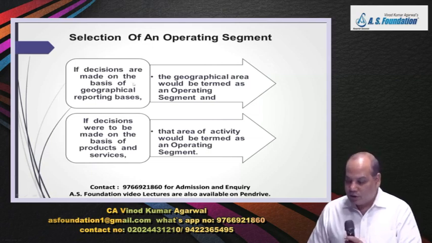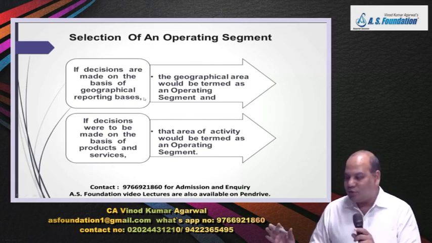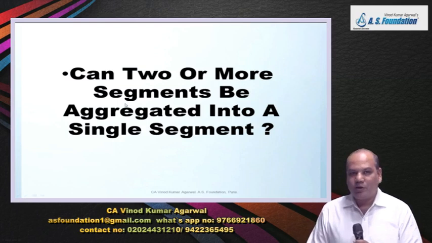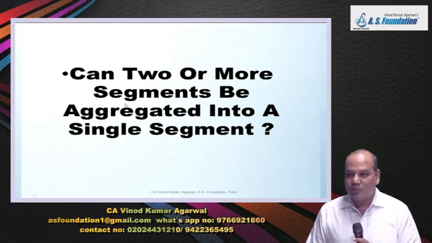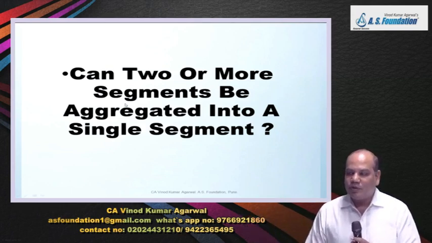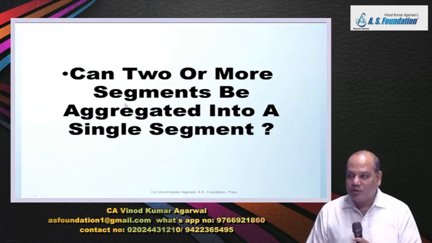Then you have to really ask the CODM, what is your basis of decision? How do you decide about the allocation of resources? And then that segment will be operating segment for reporting purpose. Practically speaking, most of the companies disclose product and service based segment. Is it right? Why? Have you found some company which is disclosing as geographical segment? Geographical segment information they give, but as a secondary information. The primary report is based on product and service.